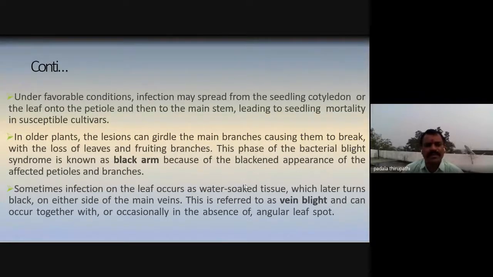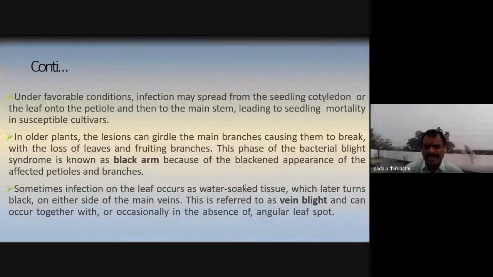In older plants, the branches detach from the plant, the leaves fall down along with the petiole, and the fruiting bodies and cotton bolls are also lost from the plant. So this syndrome we call black arm disease. The black arm syndrome we observe on cotton plants.